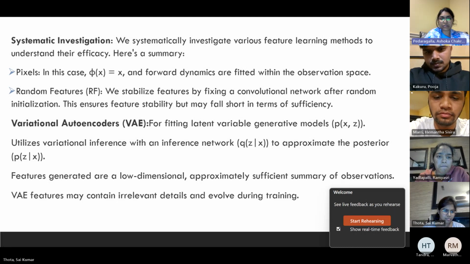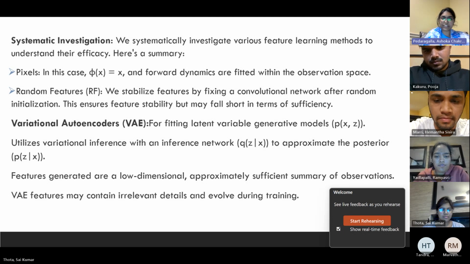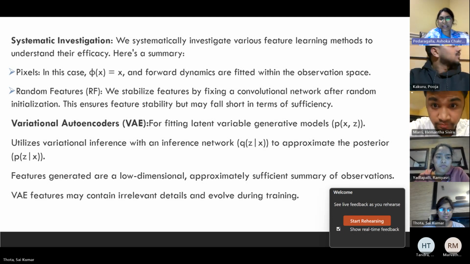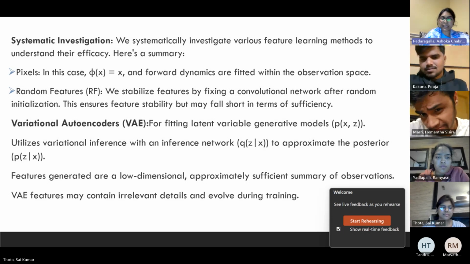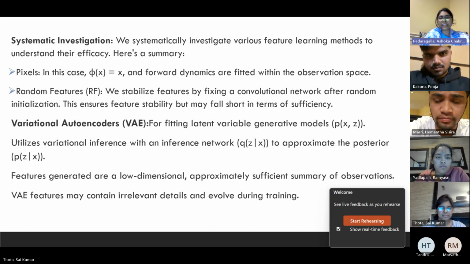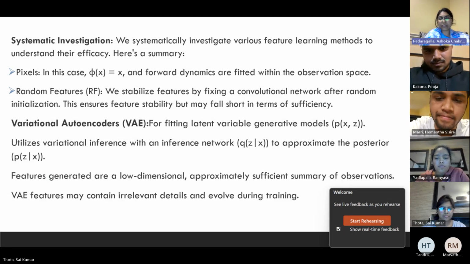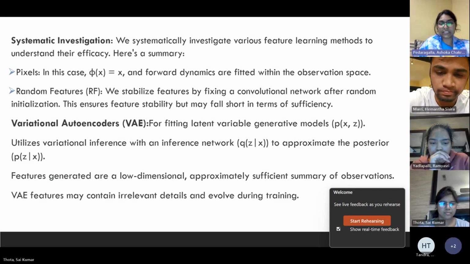Variational autoencoders aim to fit latent variable generative models and provide low-dimensional features. They are approximately sufficient but can include irrelevant details, and the features change during training. Inverse dynamic features predict actions from the previous to the next states, and they also represent aspects under the agent's control. It is easy to implement but may not capture the uncontrolled aspects.